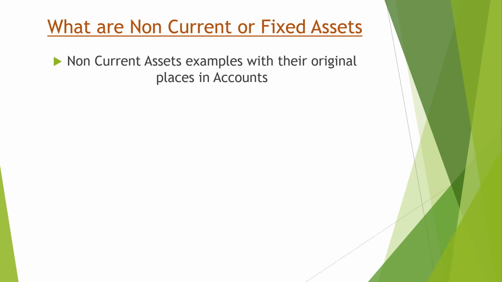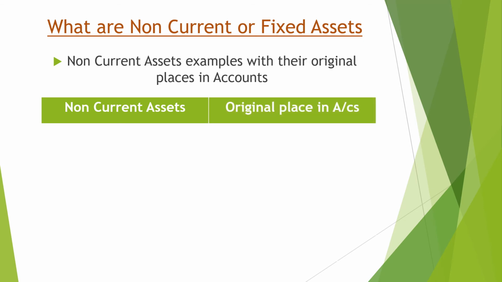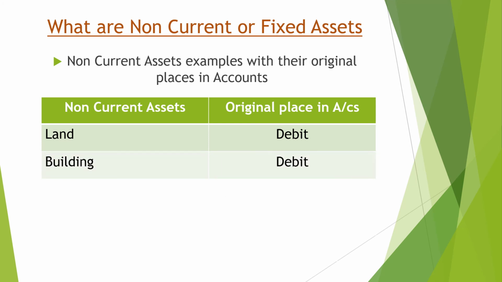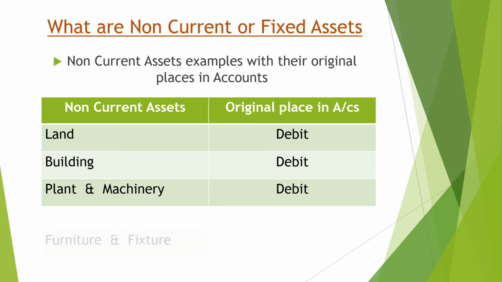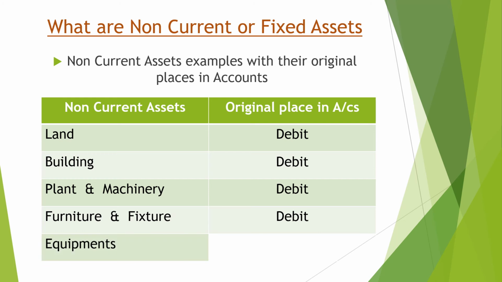Non-current assets examples with their original places in accounts. Let's see. Land, the original place would be debit in accounts. The building, the same, debit. The plant and machinery, the original place will be debit. The furniture and fixture, the original place will be debit. And equipment, its original place will be debit.